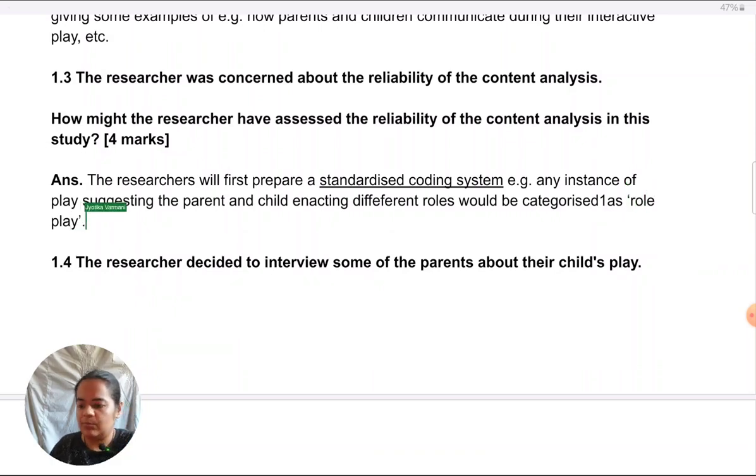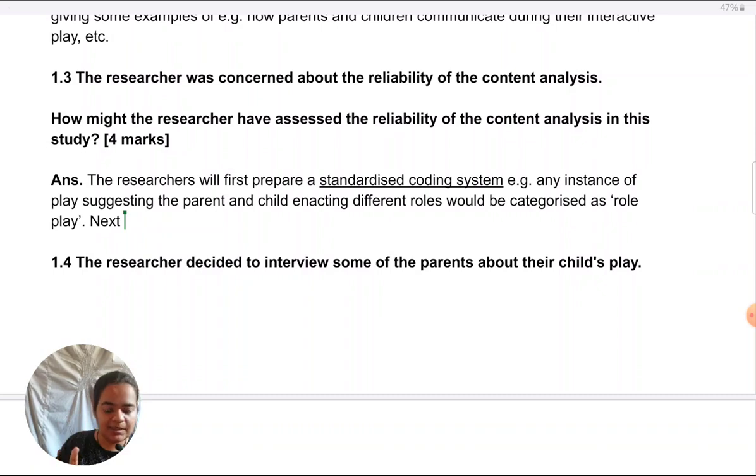I'm sorry, my keyboard is acting up a little. Okay, also you can think of this as operationalization. Standardizing the codes means operationalizing or defining what will count under what. So I've just given one instance of that. Again, contextualization is key. So that's why you can see I'm giving explicit examples. I'm not just mentioning, okay, this is step 1, step 2, step 3. That way we don't score. Next.